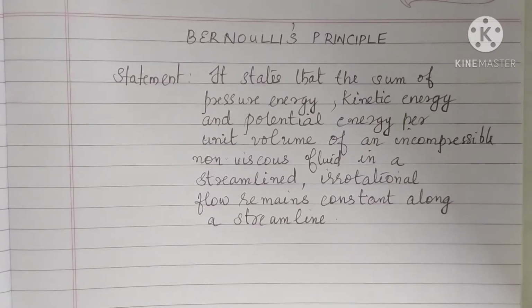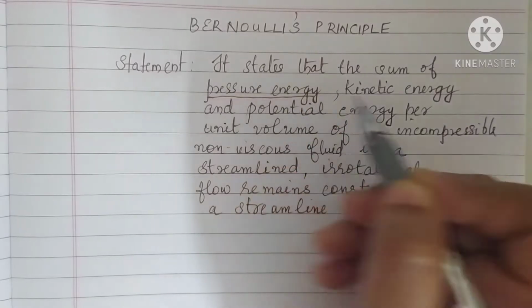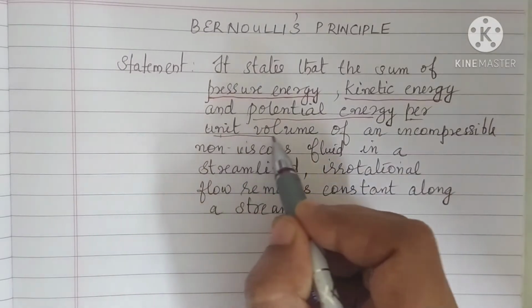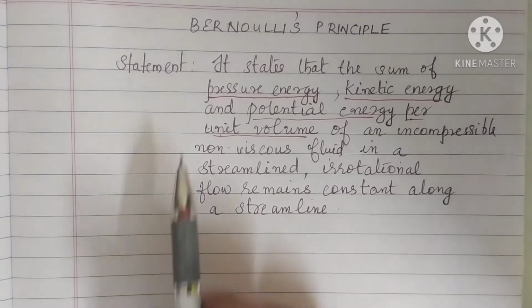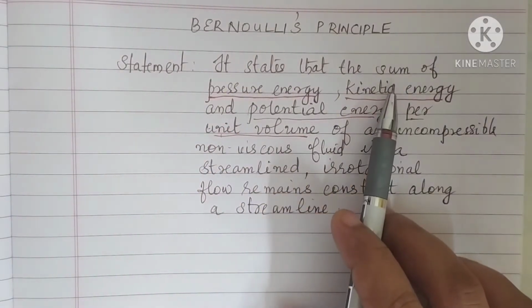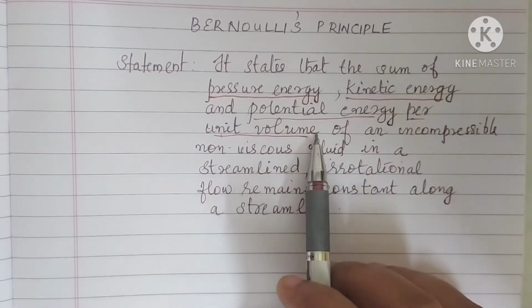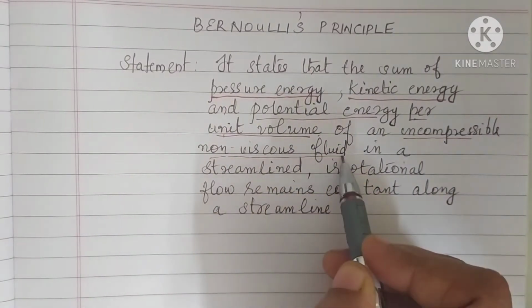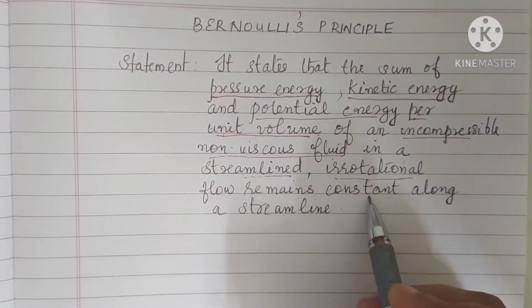Here some terms may be new for you, no problem. Please listen carefully. Here you can see pressure energy, kinetic energy and potential energy per unit volume. You know the expressions for these three; in the last class we discussed them. So according to this principle, the sum of pressure energy, kinetic energy and potential energy per unit volume of an incompressible non-viscous fluid in a streamlined irrotational flow remains constant.